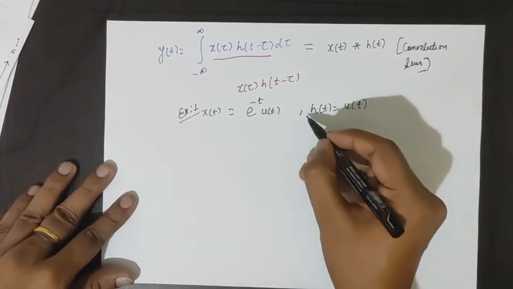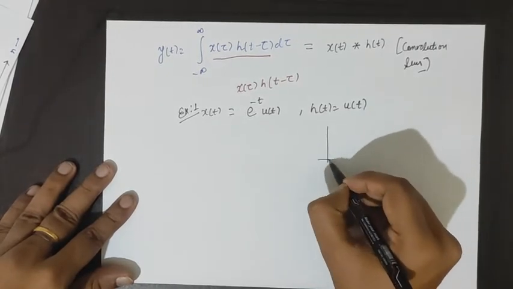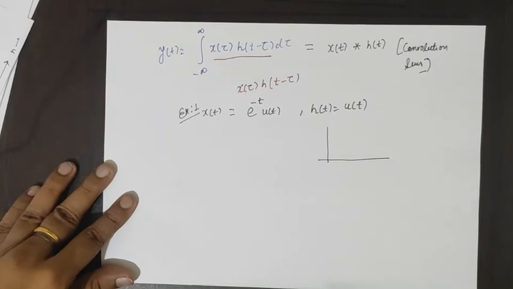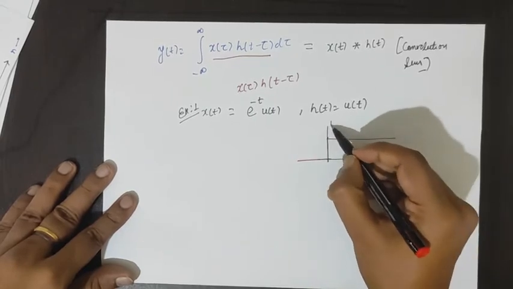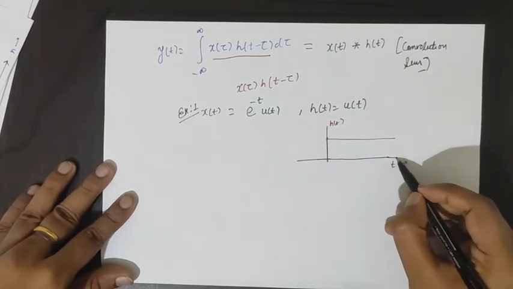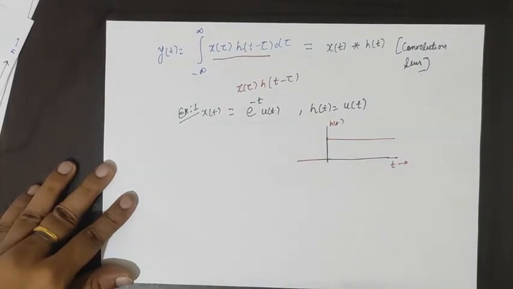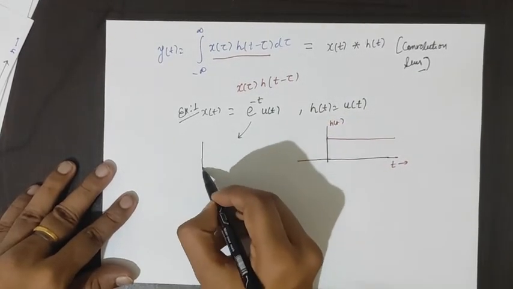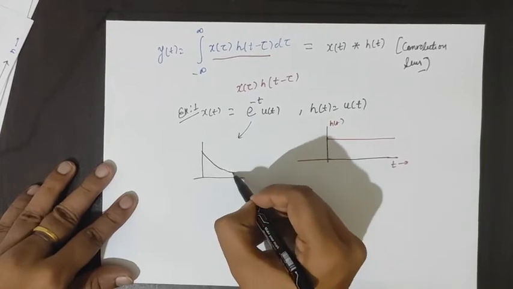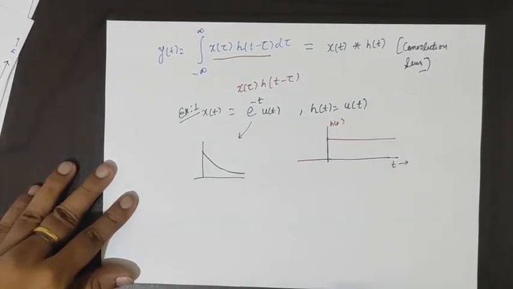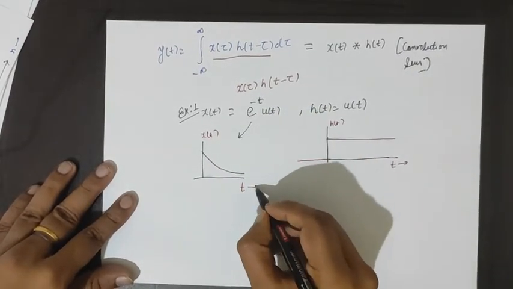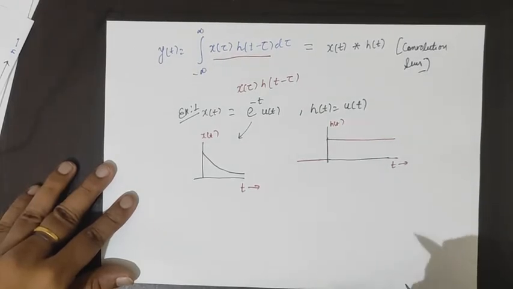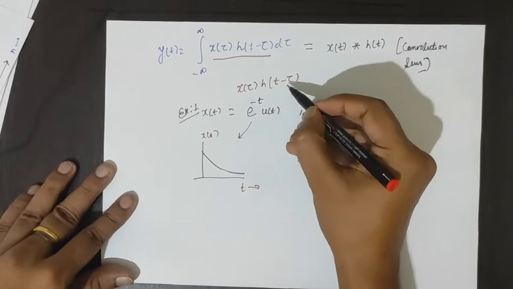So this h(t) is given as u(t), the step signal, and this x(t) is a negative exponential signal. But what we desire is x(tau) and h(t minus tau).